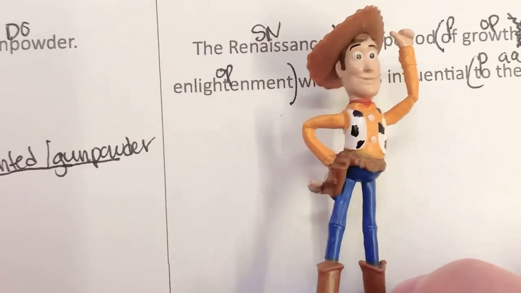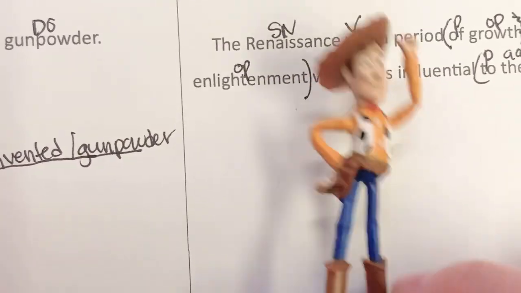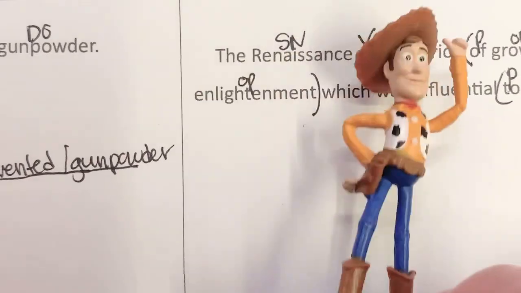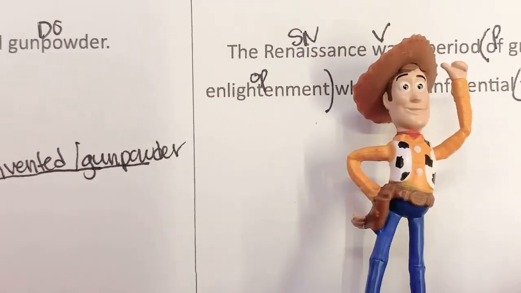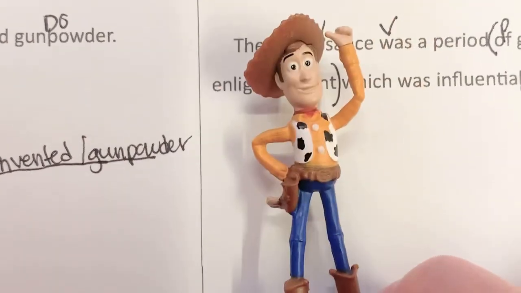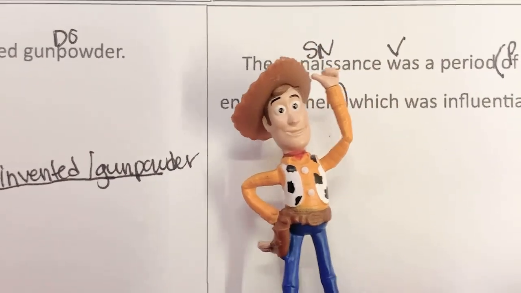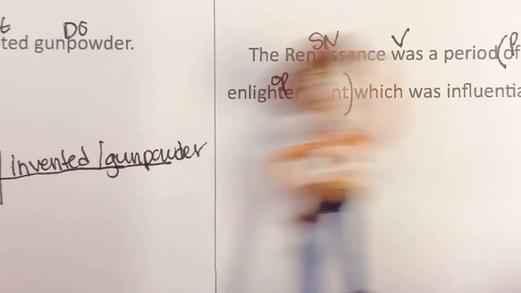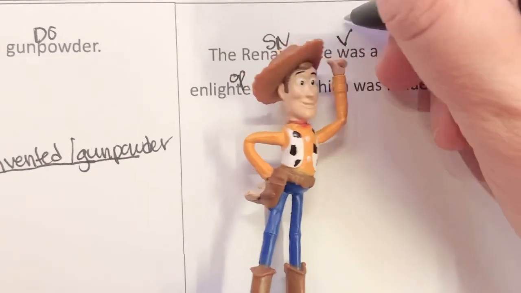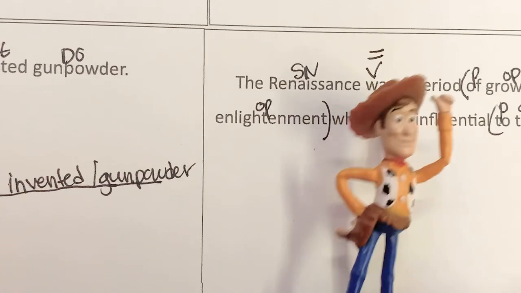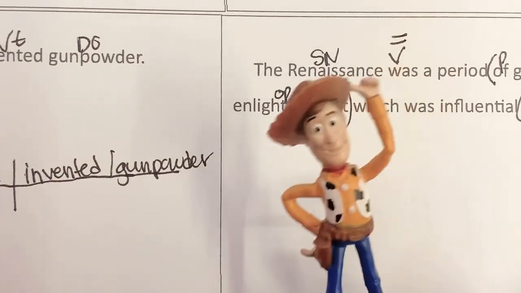The Renaissance was who or what? Period. Does period describe Renaissance? Maybe. Does it replace Renaissance? Is it a noun? Yes. So talking about a period of time, it's like an idea. It's a noun, and it does replace the Renaissance. I could say a period was the Renaissance. A period of time was the Renaissance. Yes, I could say that. They kind of equal each other. So, is this going to be a direct object? Nope, not a direct object.